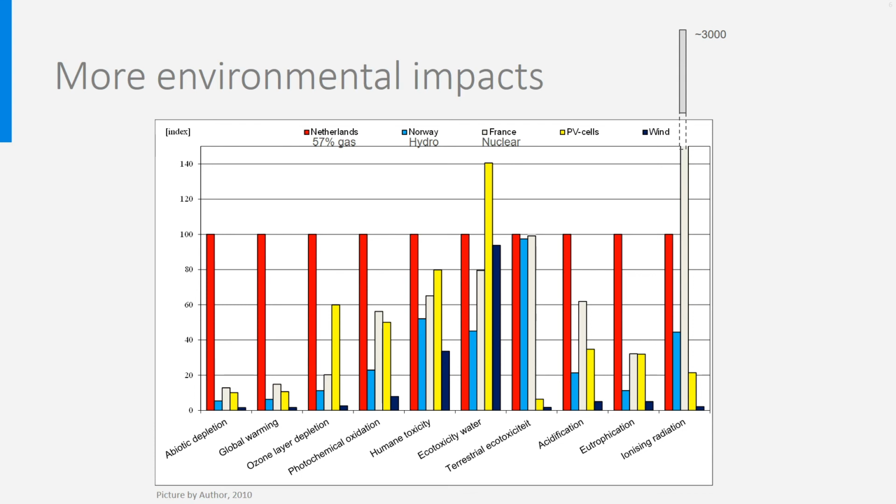It is clear that all options perform much better than the Dutch electricity mix, except for the environmental impacts relating to ecosystem toxicity. This has to do with mining and production processes of the materials used and the on-site issues for hydropower. This means that a lot of work has to be done to reduce these impacts. Finally, the huge impact of nuclear energy in the category radiation should be noticed.